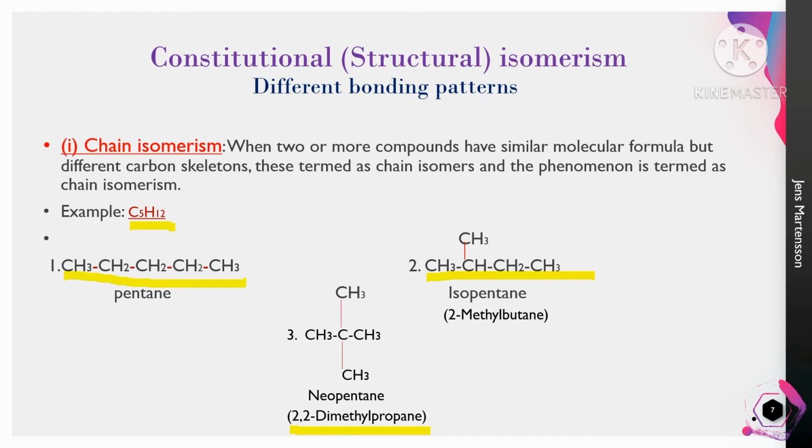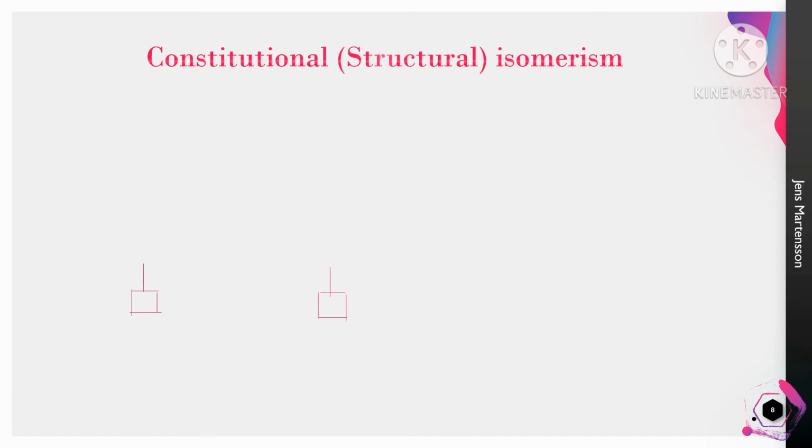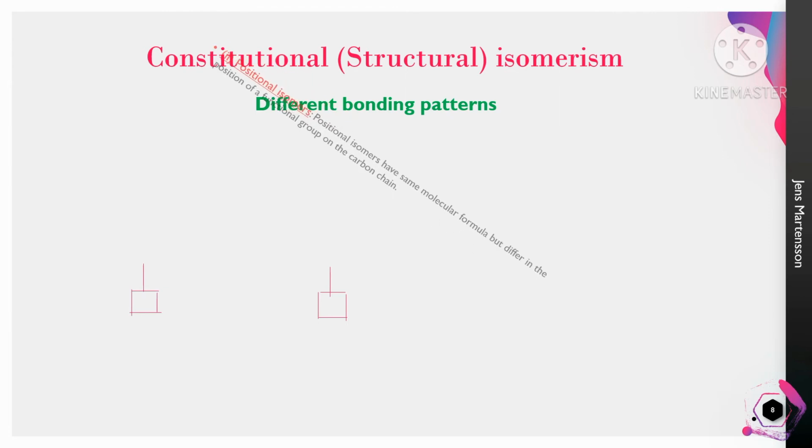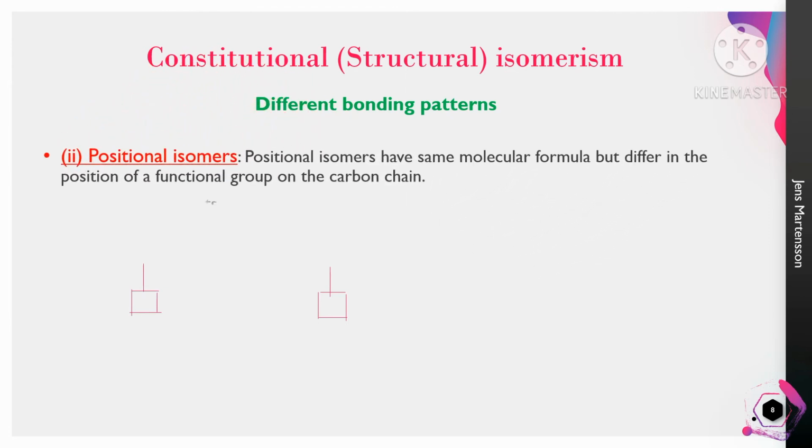But overall, these three structures have the same molecular formula, but the atoms' arrangement is different. This is called chain isomerism. See the second isomers, that is positional isomerism. These isomers have the same molecular formula but differ in the position of a functional group on the carbon chain.